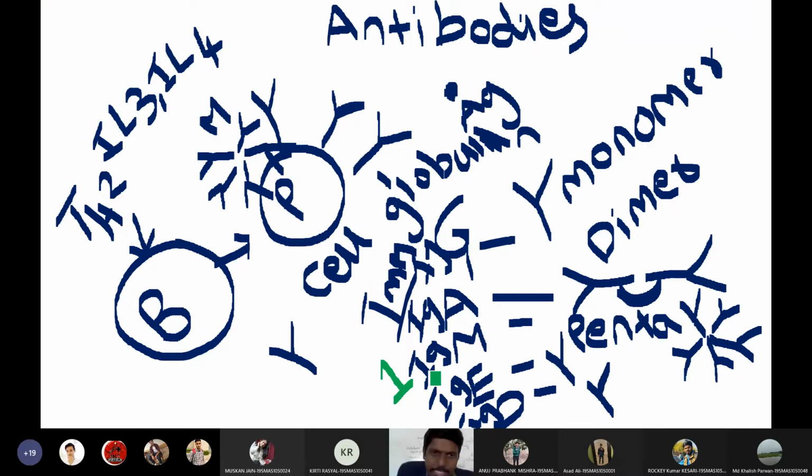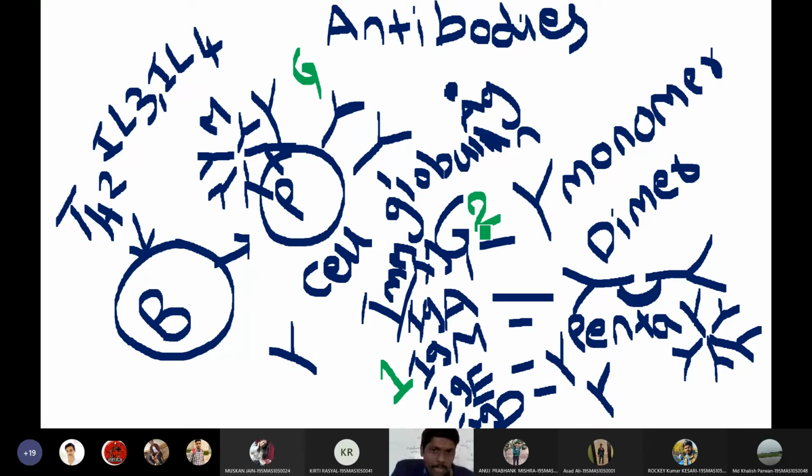After IgM antibodies, plasma cells will take some 2 to 3 days, actually it requires more than 1 week. So after 7 days, plasma cells will start producing more stabilized and very good antibodies. Compared to IgM, these are stabilized and more powerful antibodies. Those antibodies are IgG antibodies. So during the second response, IgG antibodies will be produced by the plasma cells.